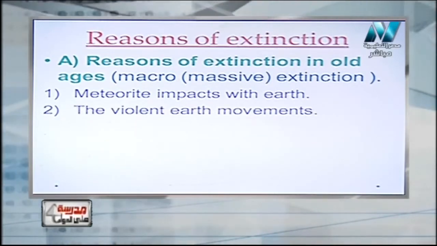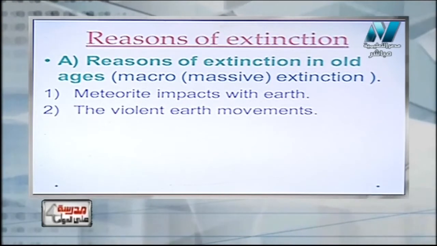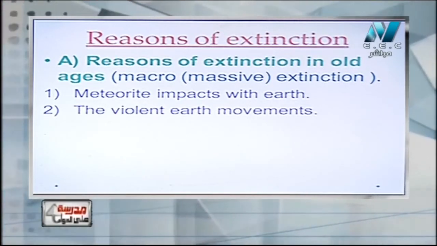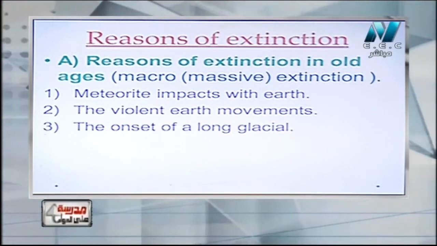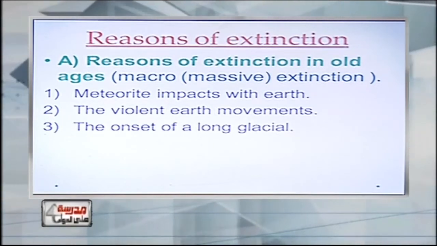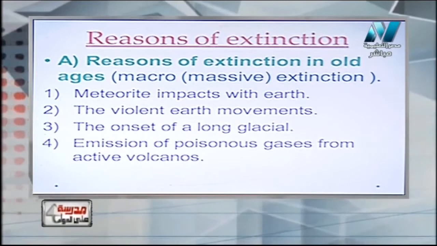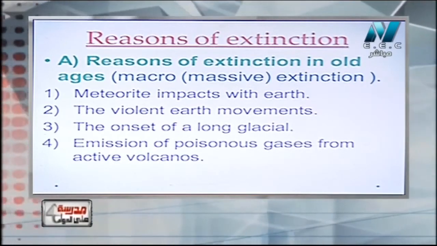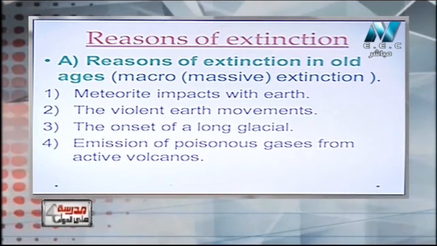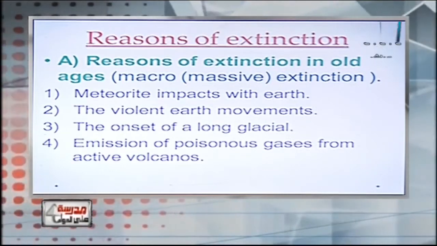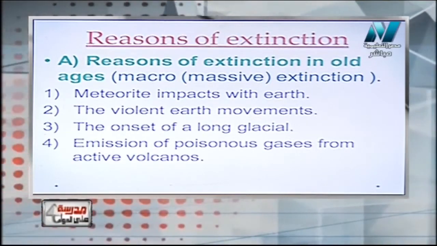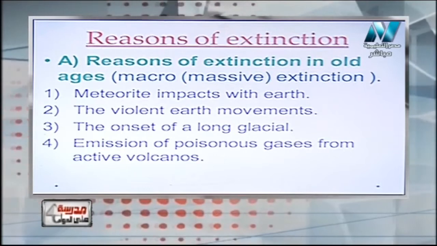Number two, violent movements of the earth, like earthquakes and movement of the crust. Number three, the onset of a long glacial age. What's meant by glacial age? The ice age. And number four, the emission of poisonous gases from active volcanoes. These four reasons are the reasons of the old or massive extinction.